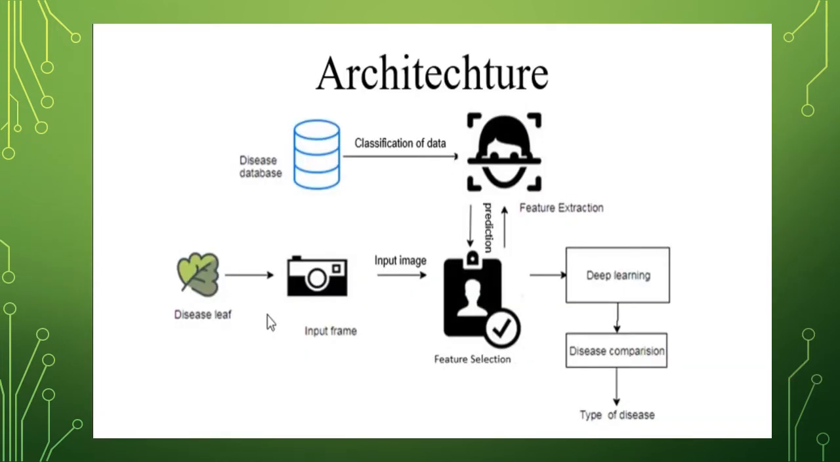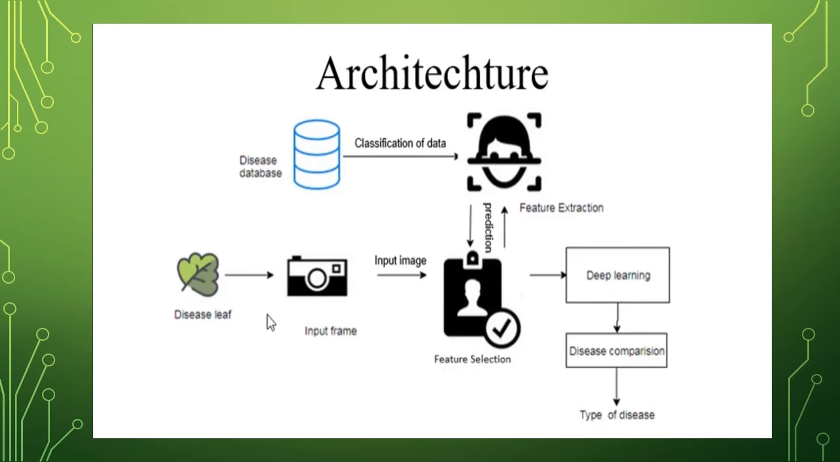Here you can see the architecture of the proposed system. This is the diseased leaf which is captured by a camera and given as an input to the feature selection. This feature selection sends the input image to the feature extraction. The feature extraction will compare the input image with the database. This database contains a dataset of diseased leaves and it is going to classify the data.